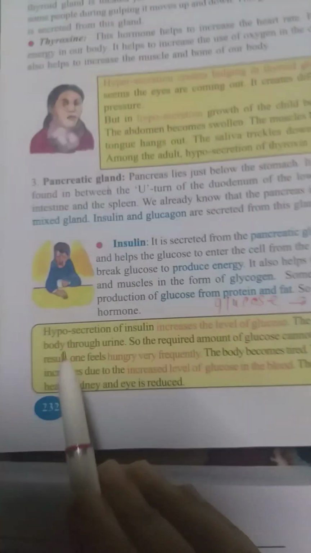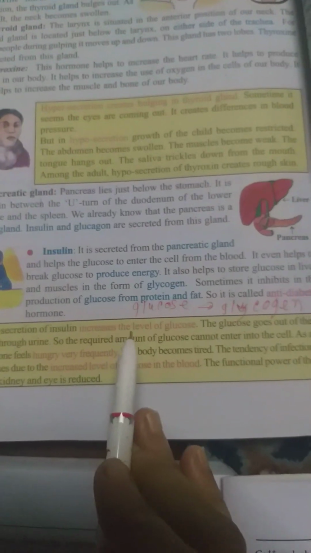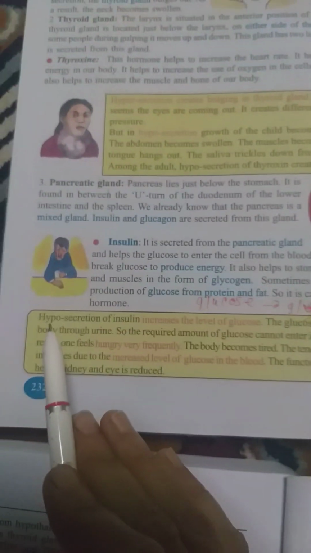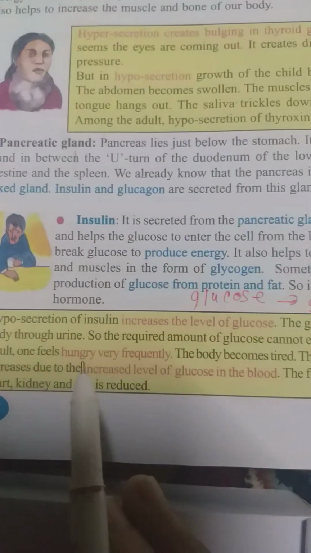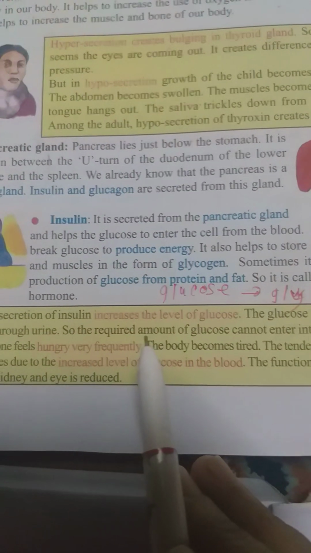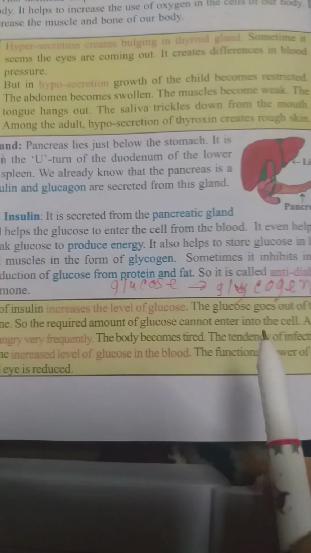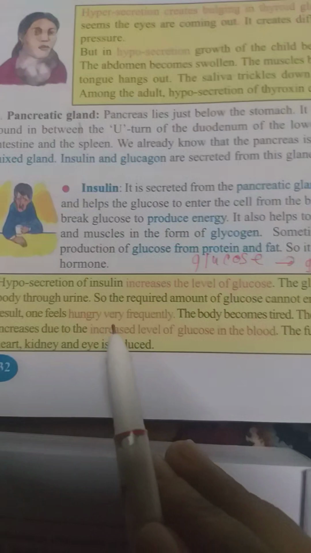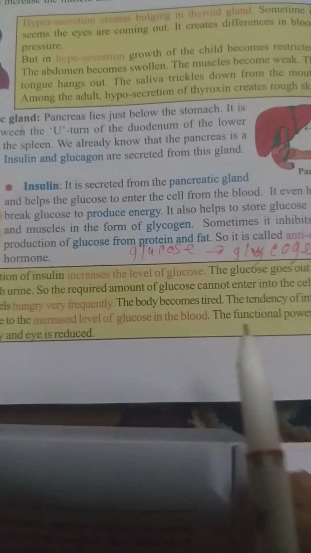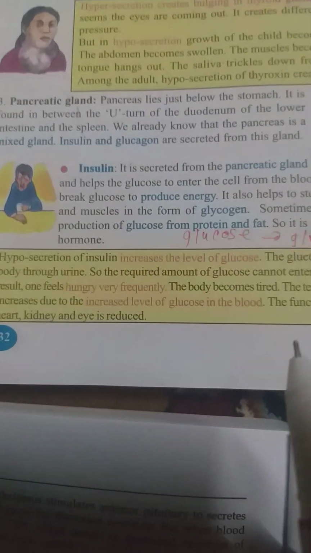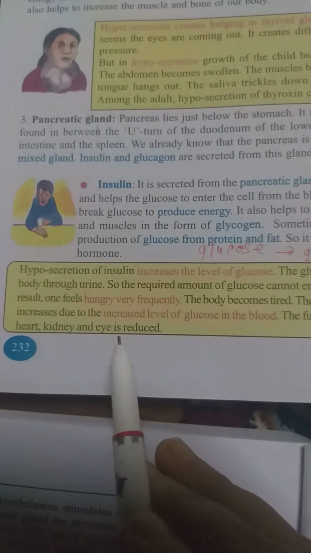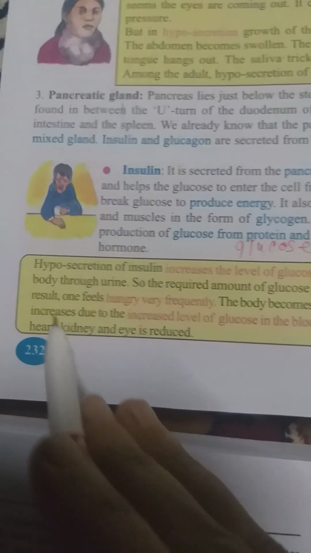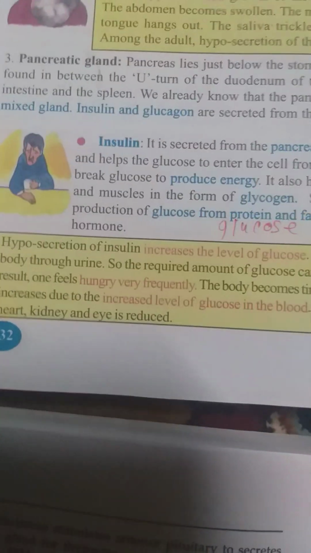If there is hyposecretion of insulin, the level of glucose increases and glucose goes out of the body through urine. The required amount of glucose cannot enter the cell. As a result, different diseases arise, and the person suffers heart, kidney and eye failure; these organs do not function properly.